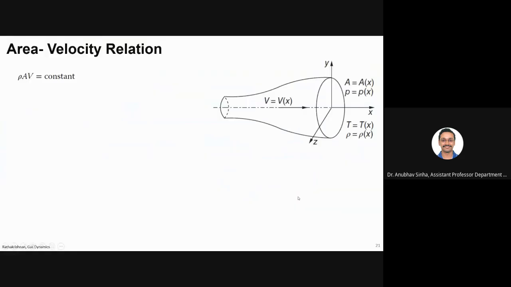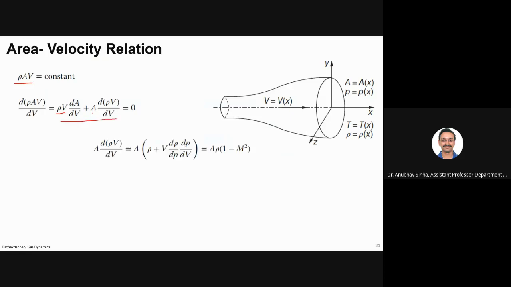Okay, so one simple equation to start with. We'll talk about continuity. So we'll say that rho A V, the mass flow rate, is constant. Now I can differentiate it with respect to V. So I can write d of rho A V by dV is equal to, I will differentiate by parts, rho V into dA by dV plus A into d of rho V by dV. This is because the RHS is constant. If you differentiate, it will become 0.